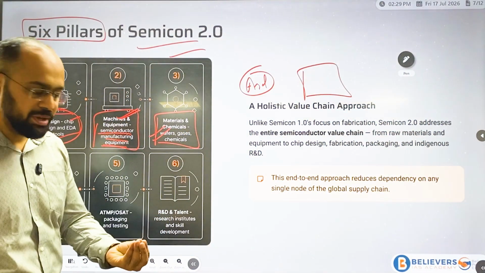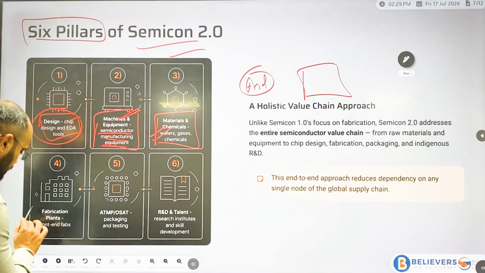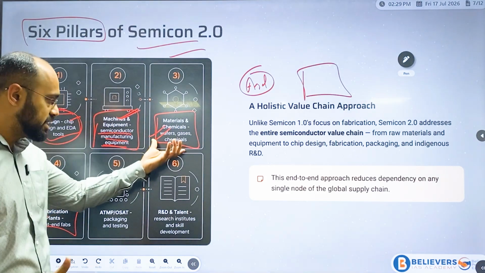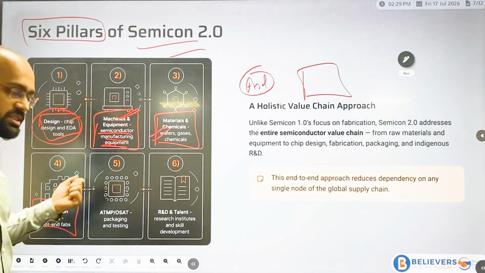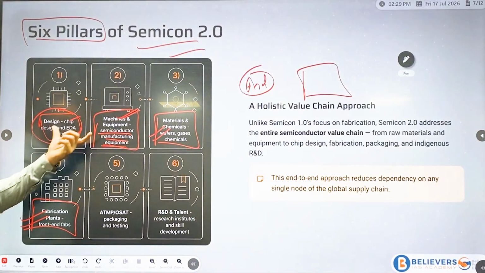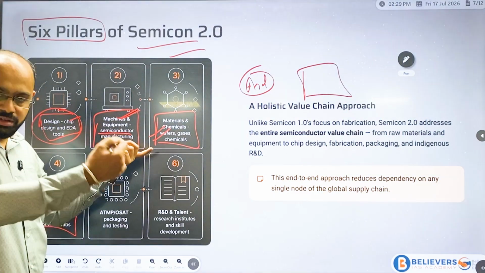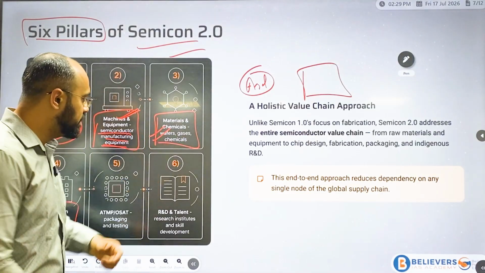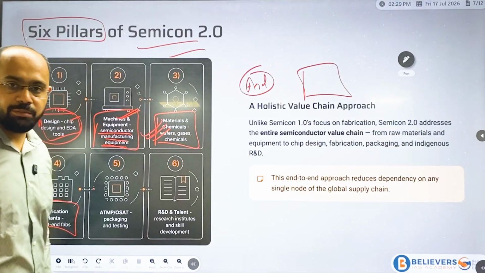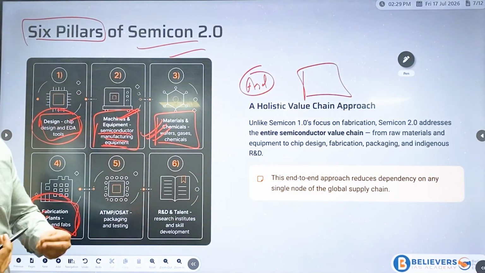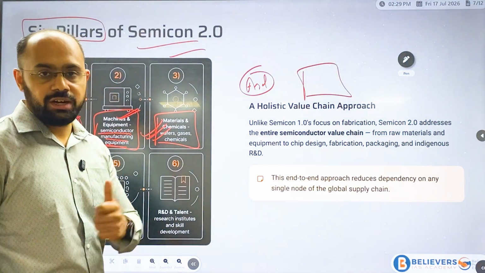And ultimately, the construction inside this plant, whatever raw materials we have, the ultimate construction will happen for this. Here we started with design, and there is machinery which will implement this. It will do some production, and even the materials have been taken, and ultimately the production of these semiconductor chips will be happening.